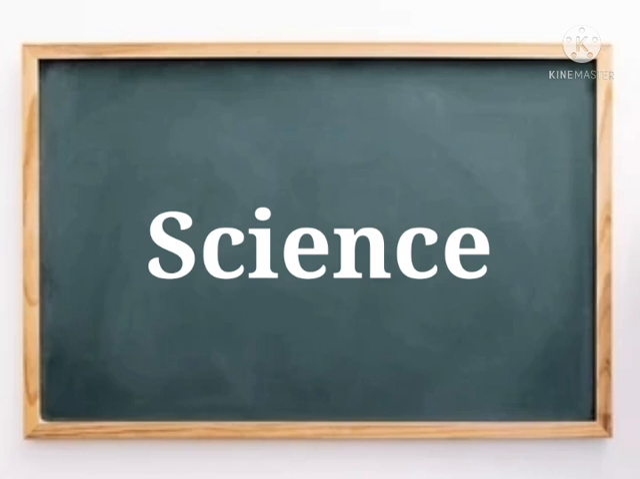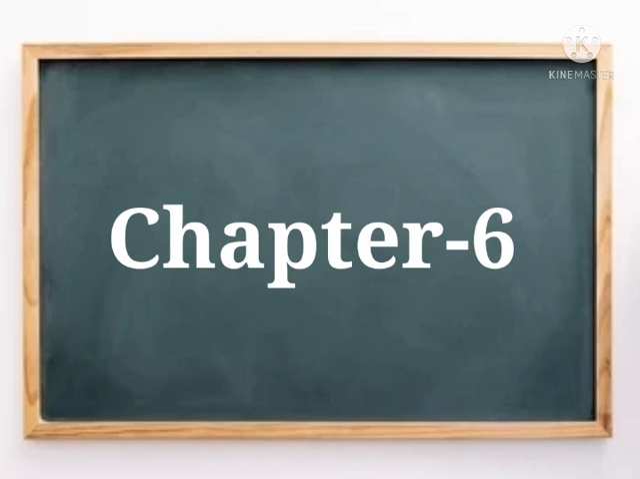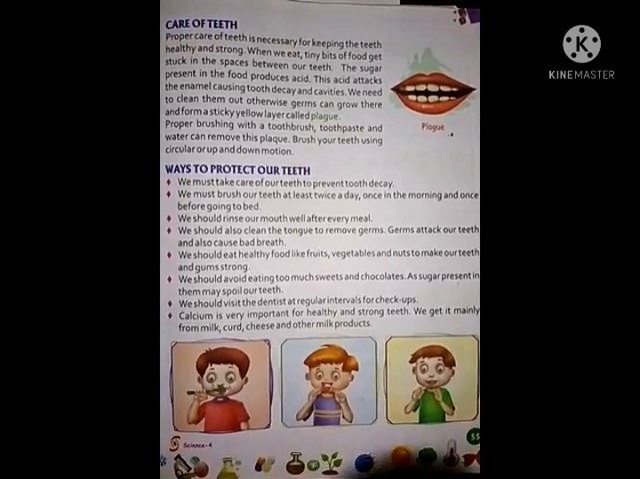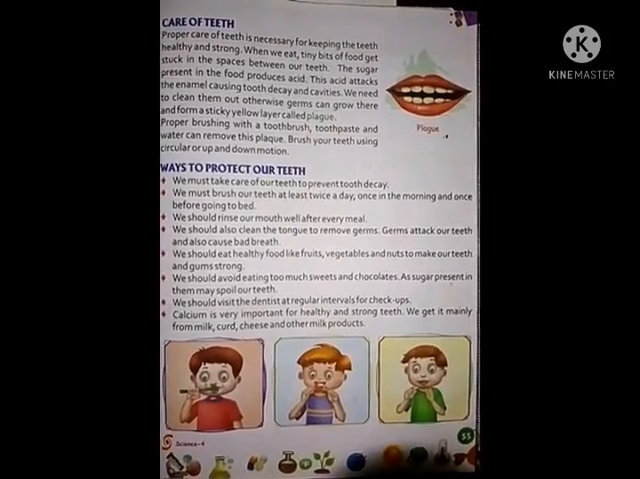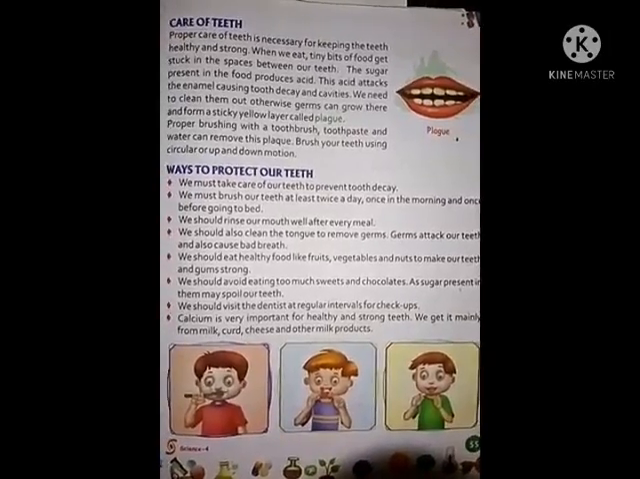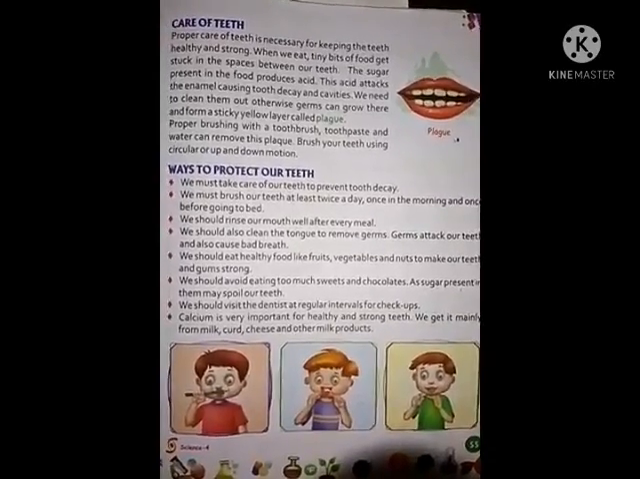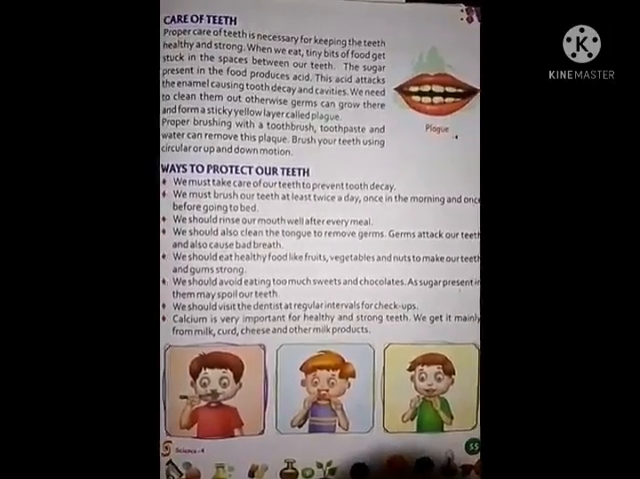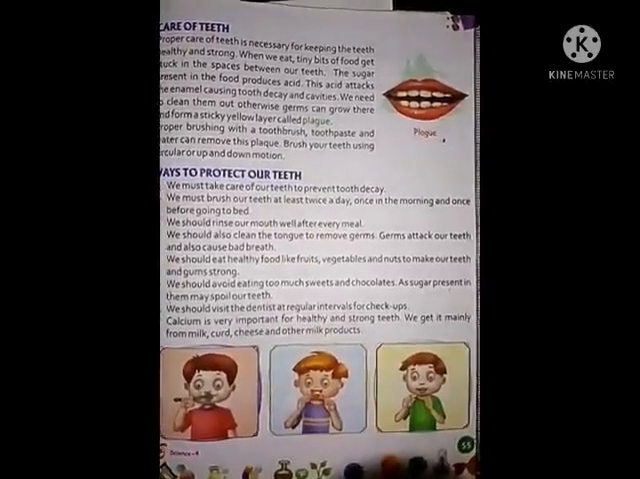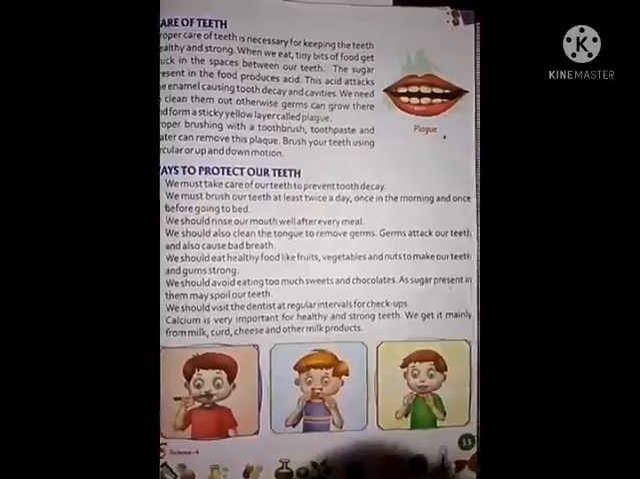So, we were discussing the 6th chapter from your science book, right? The chapter name is Our Teeth. In our previous class, we discussed types of teeth and the structure of a tooth, right? Today we are going to continue that chapter and discuss the rest of the topics. Open your books, page number 55.